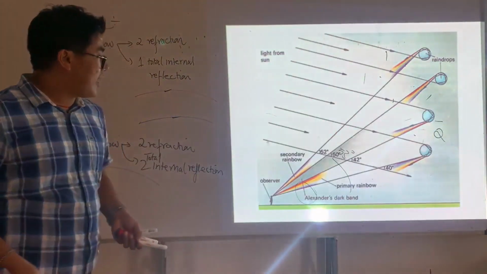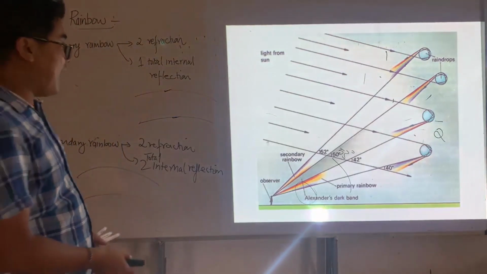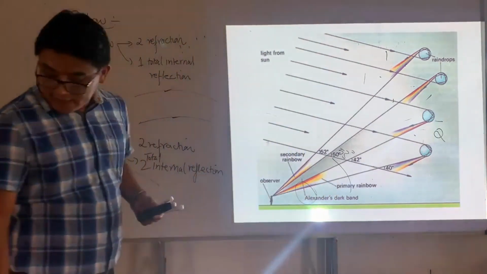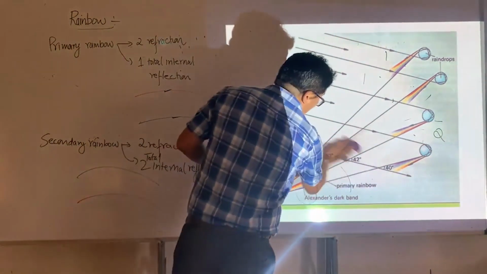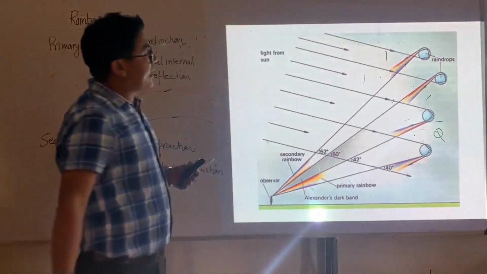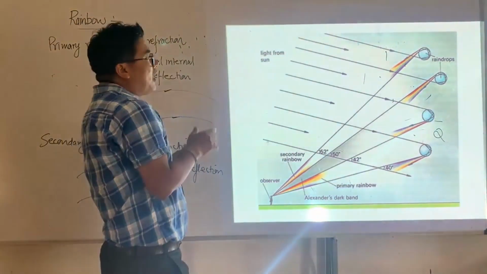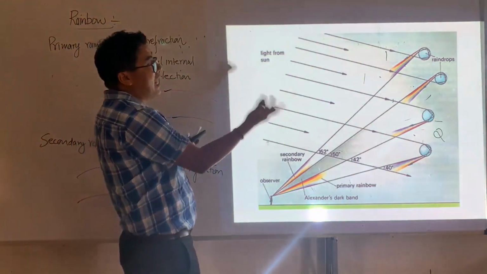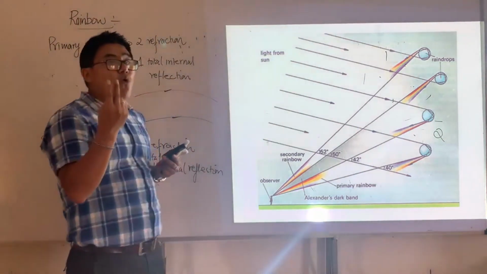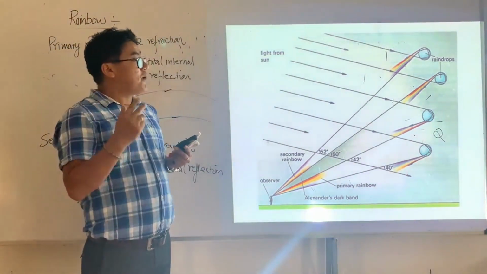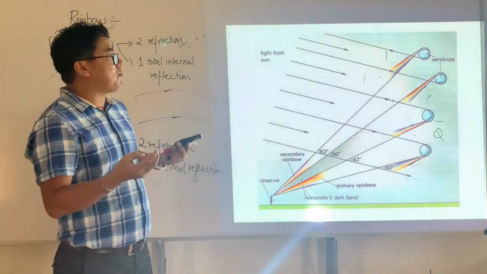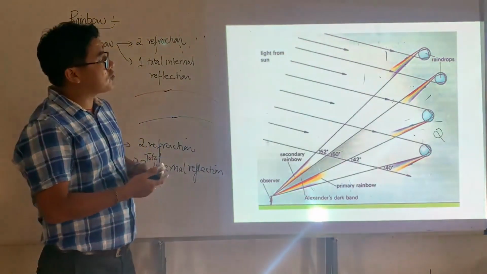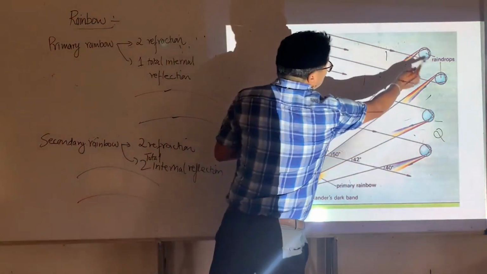Here I have examples. I have a primary rainbow and a secondary rainbow. You can see that the secondary rainbow is a little higher. However, the secondary rainbow is a little faded, its visibility is a little less, because it undergoes two total internal reflections, and the intensity of light decreases because of that.